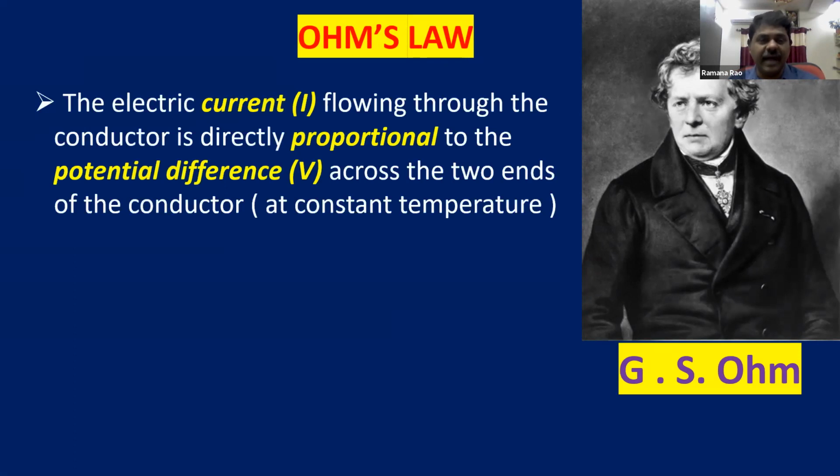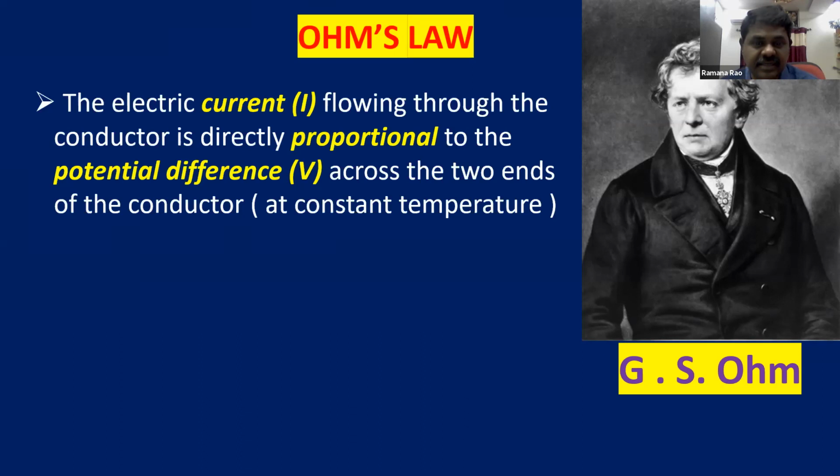The electric current I flowing through a conductor is directly proportional to the potential difference V across the two ends of the conductor. This is at constant temperature.